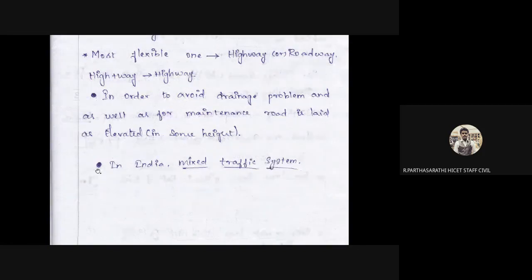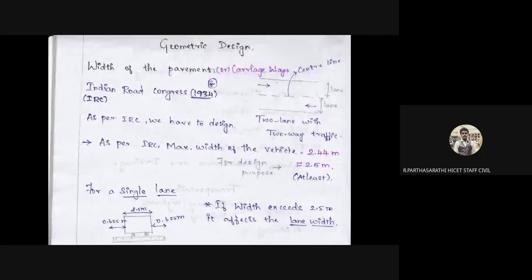Now the next, geometric design. What is geometric design? This is for the width of the pavement or carriageway. So this is called geometric design. The width is also called the carriageway. The road's maximum width is also called the carriageway. So this is the center line. The total road width is the carriageway. The center dotted white line is called the center line.